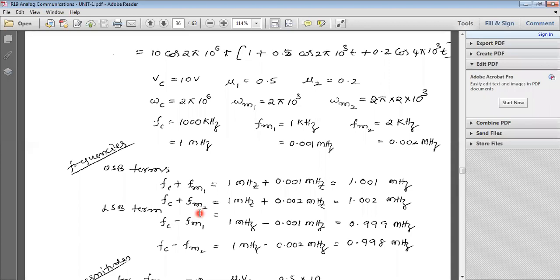FC plus FM1 and FC plus FM2. Already you know the FC and FM1 values, so substitute those values. You get 1.001 megahertz and 1.002 megahertz.